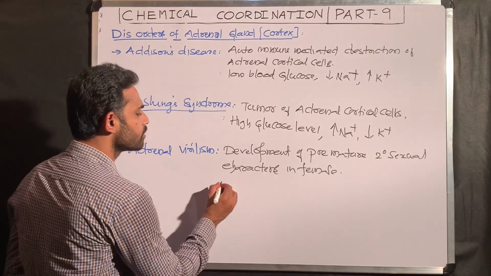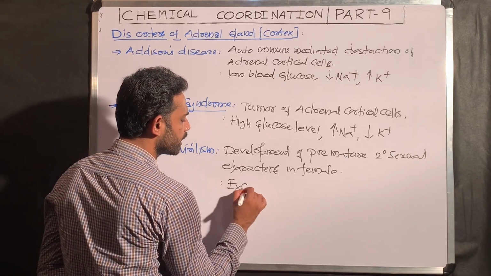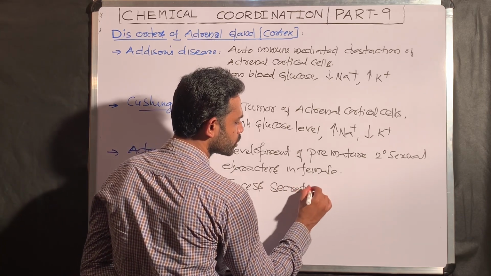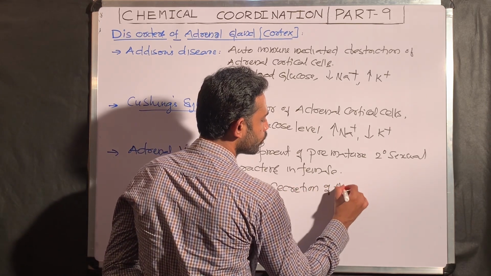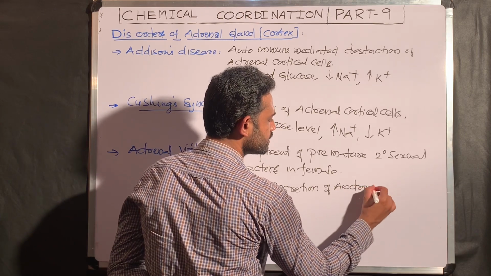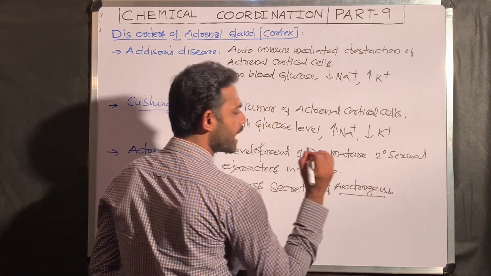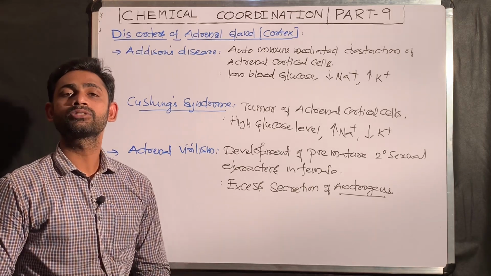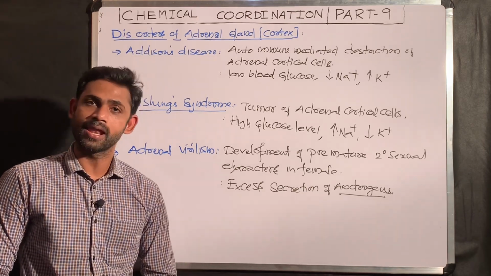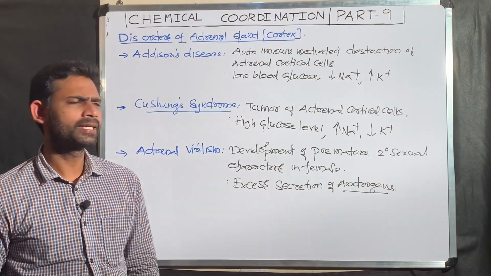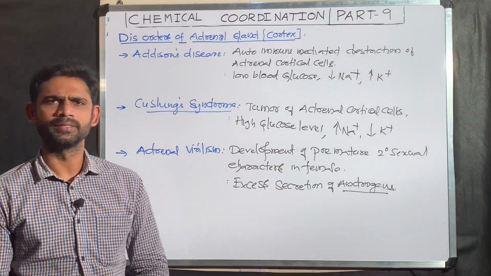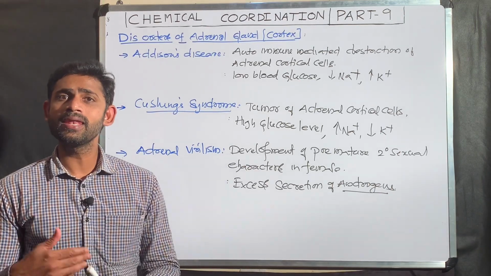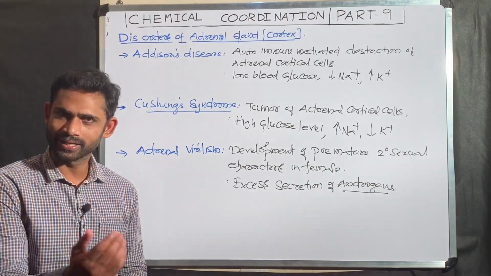That's because of excess production or secretion of androgens. In females, the secondary sexual characters are normally female, but in adrenal virilism, females start showing male-like secondary sexual characters.